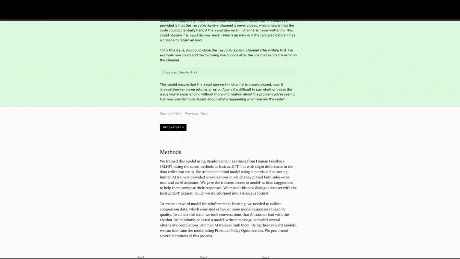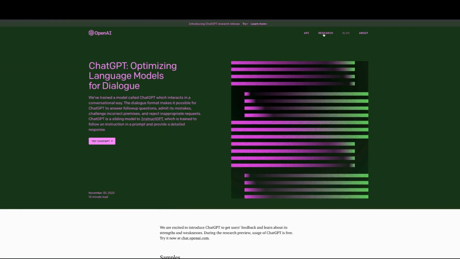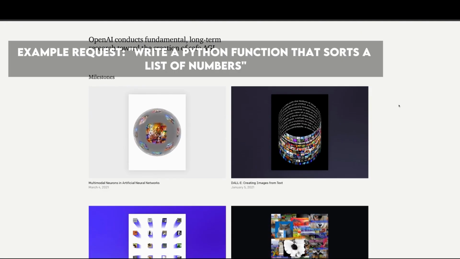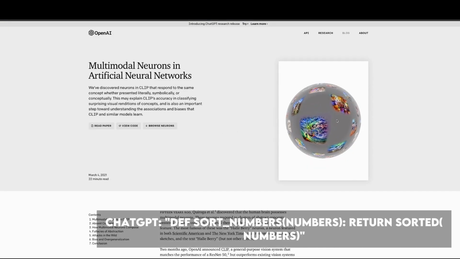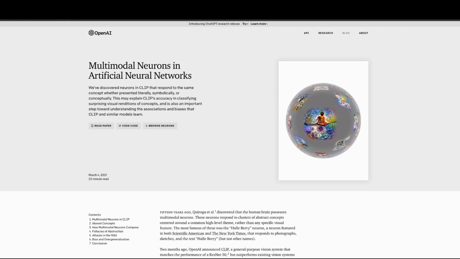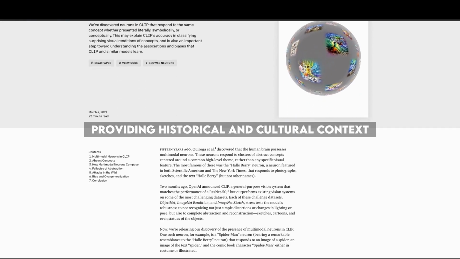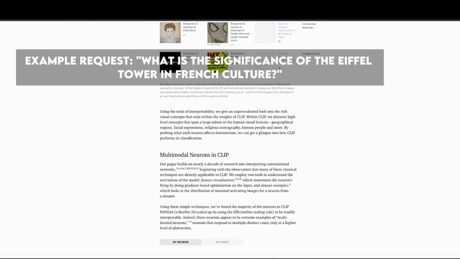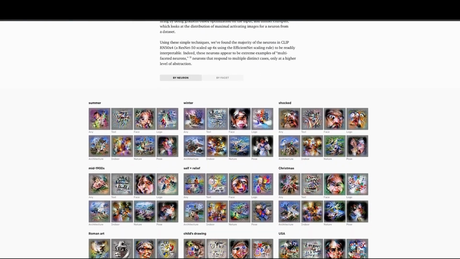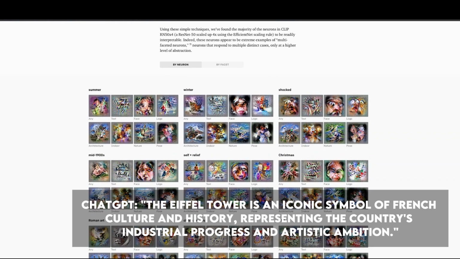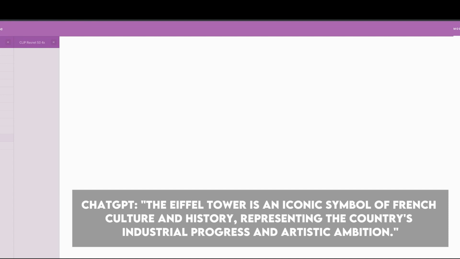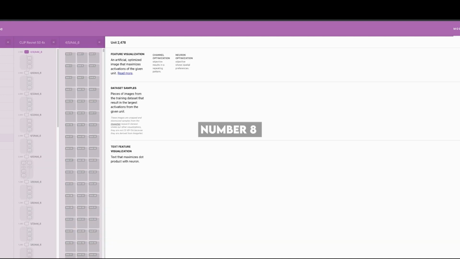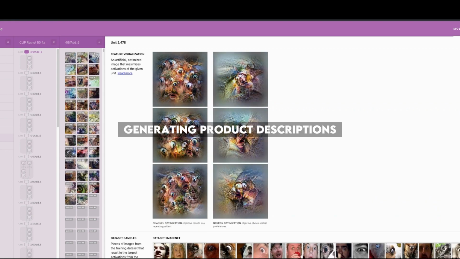Number 6. Generating code snippets. Example request: write a Python function that sorts a list of numbers. ChatGPT: def sort_numbers(numbers): return sorted(numbers). Number 7. Providing historical and cultural context. Example request: what is the significance of the Eiffel Tower in French culture? ChatGPT: the Eiffel Tower is an iconic symbol of French culture and history, representing the country's industrial progress and artistic ambition.